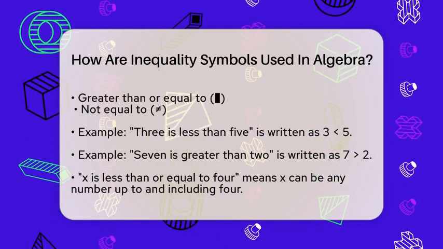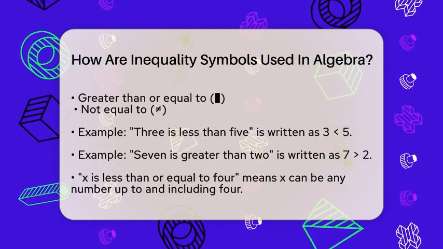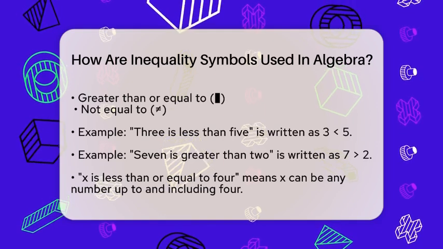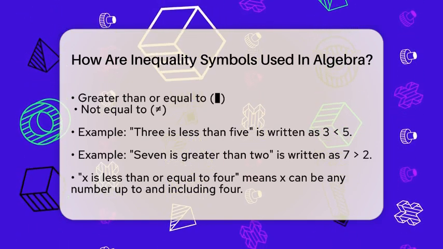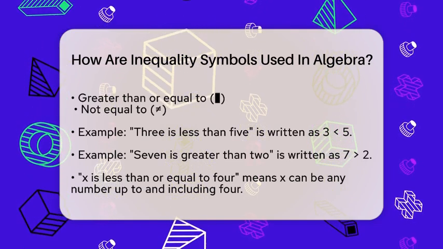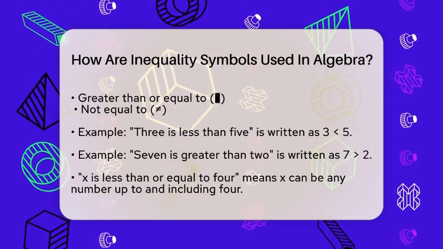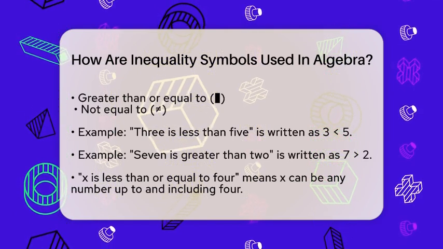These symbols are essential in algebra because they allow us to describe ranges of possible values. For example, if we write x > 3, it means x can be any number greater than 3, which gives us an infinite number of possibilities.